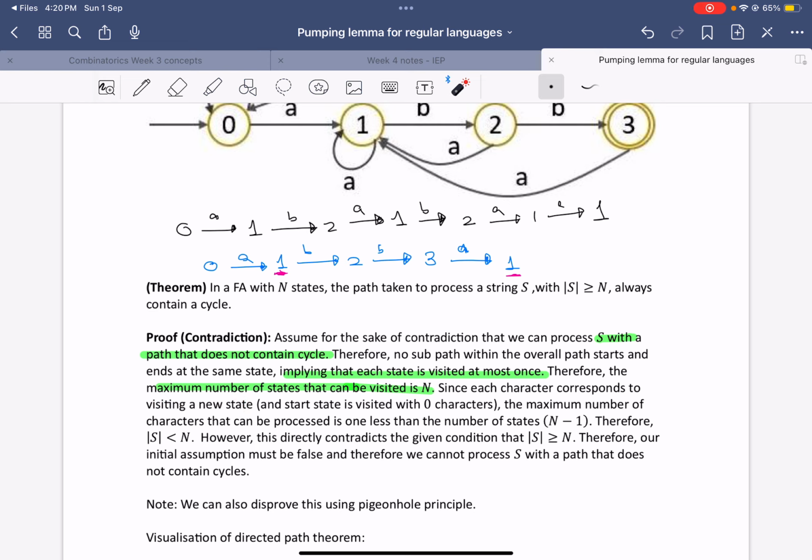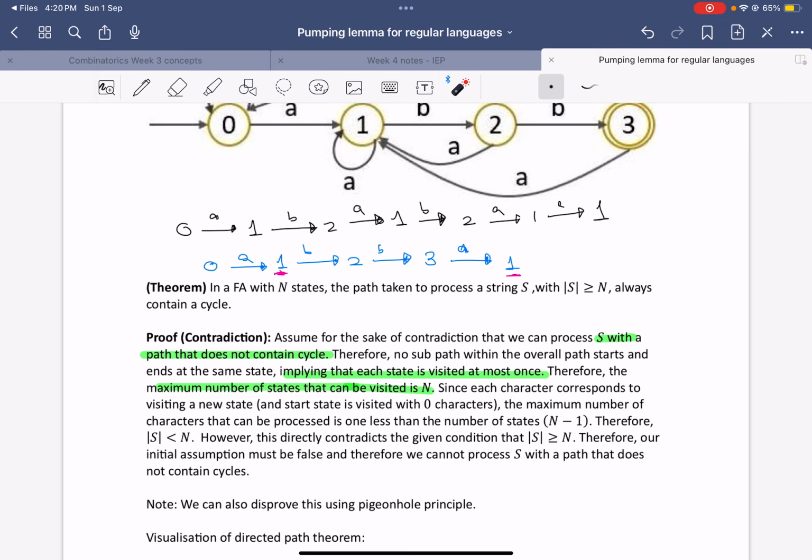The maximum number of characters that can be processed is n minus 1. The reason it's n minus 1 and not n is because the start state, we're at there after we've processed 0 characters. So when we've processed 1 character, we've been to 2 states. So it's always 1 more state than there are characters. So when there are n states, there are n minus 1 characters that can be processed at most.